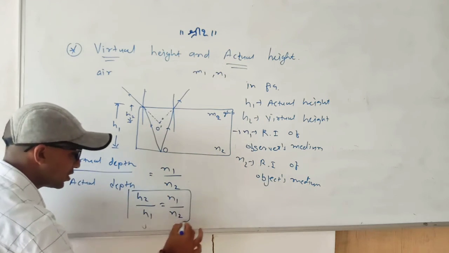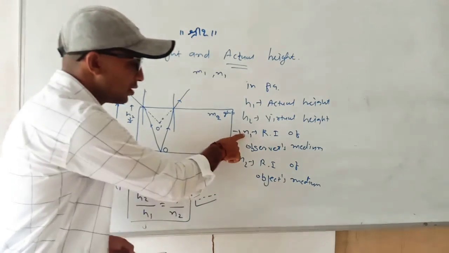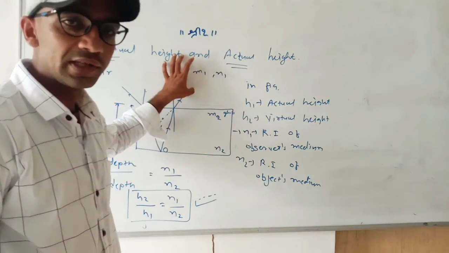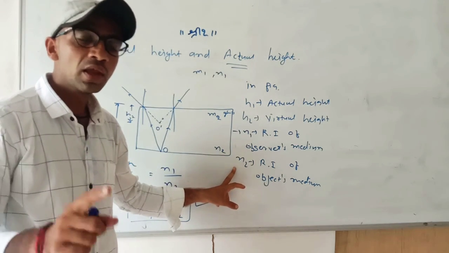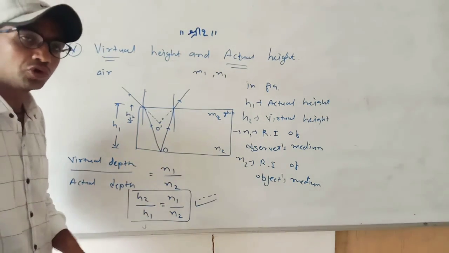So this equation is most important. Please remember, n1 is the refractive index of the medium in which the observer is placed, or standing, and n2 is the refractive index of the medium in which the object is placed. So this relationship is most important.